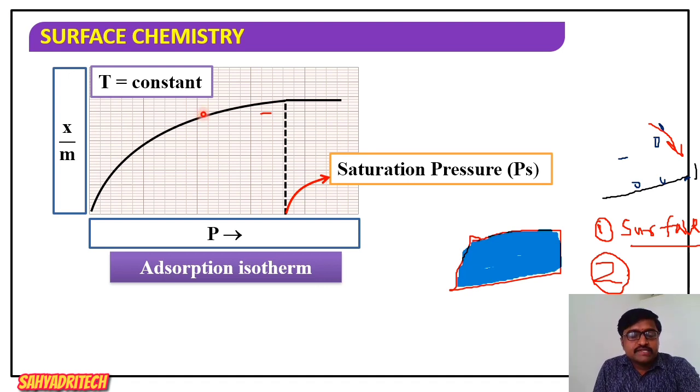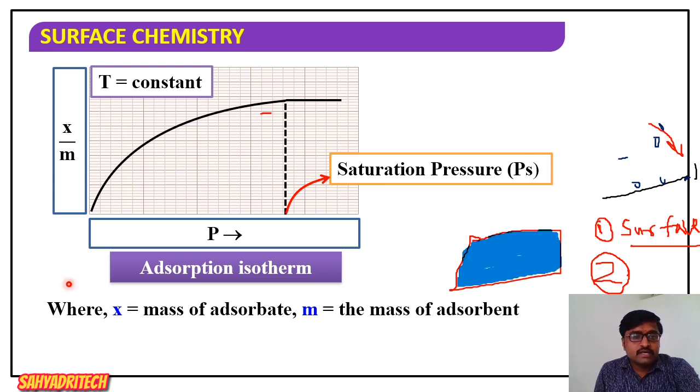Well, so what is the adsorption isotherm? It is the graphical representation. It gives the relationship between the quantity of gas adsorbed on unit mass of an adsorbent with pressure at constant temperature. So these are called adsorption isotherms. Well, if you change the temperature, what happens? These adsorption isotherms also change. Well, please keep it in mind.